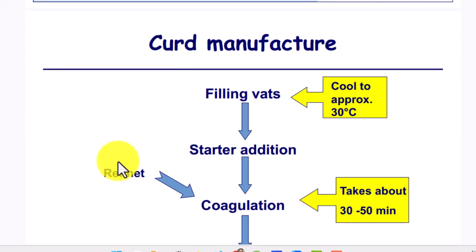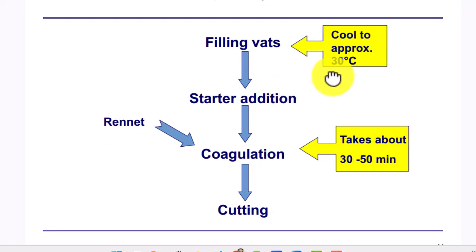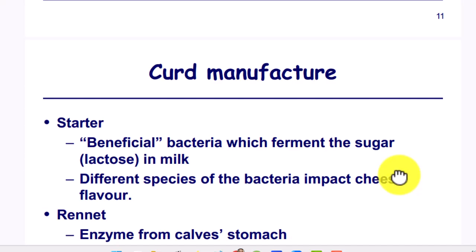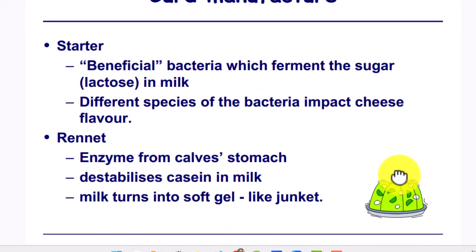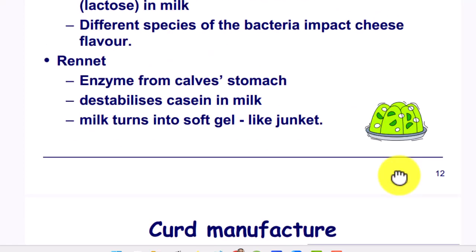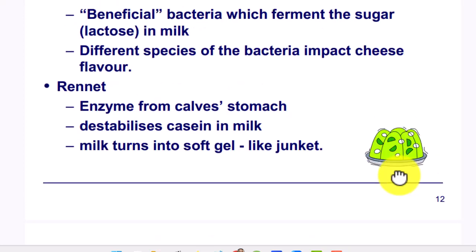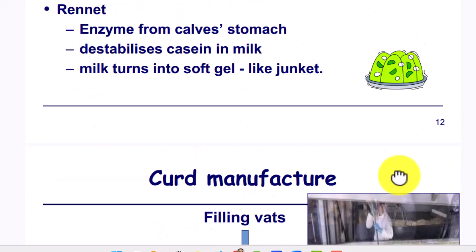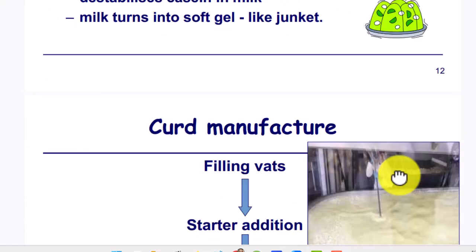Curd manufacture: filling vats, cooling to approximately 30 centigrade, adding starter, adding rennet. Coagulation takes about 30 to 50 minutes. Starter is beneficial bacteria which ferment the sugar, lactose, in milk; different species of bacteria impact cheese flavor. Rennet, an enzyme from calf stomach, destabilizes casein in milk and turns it into a soft gel-like junket.